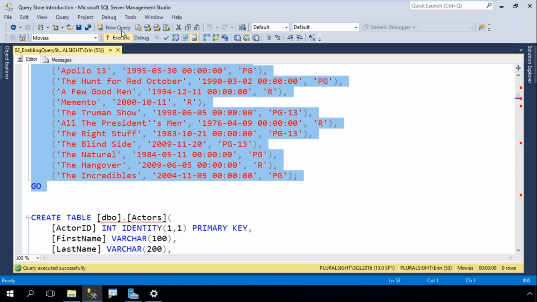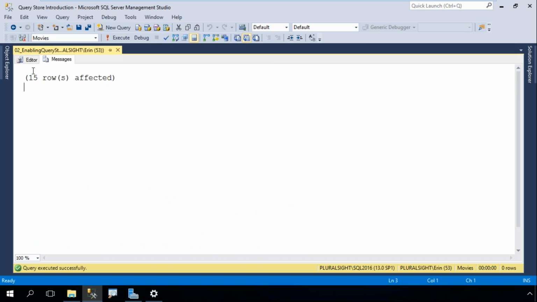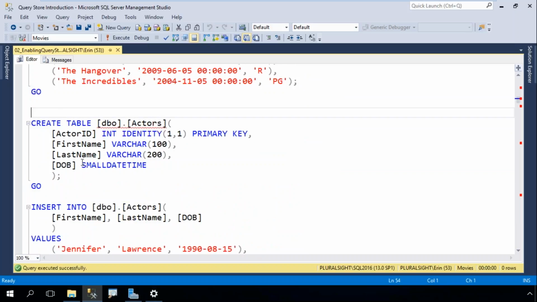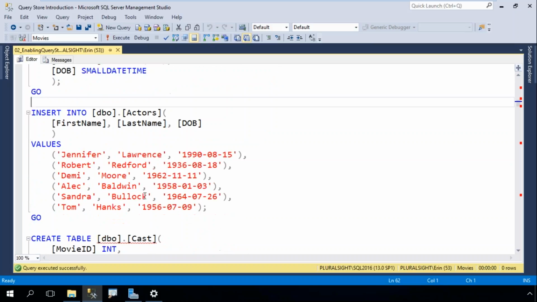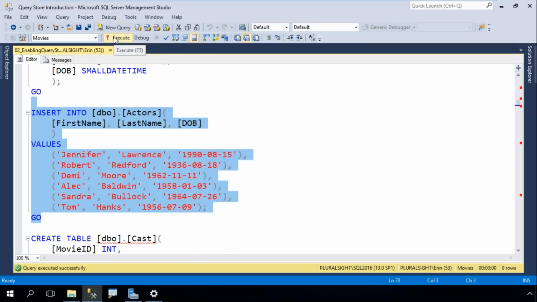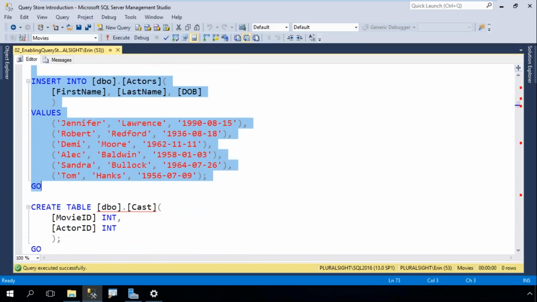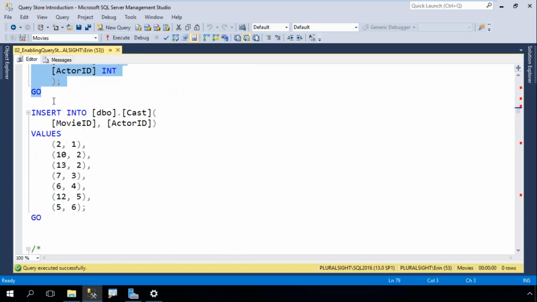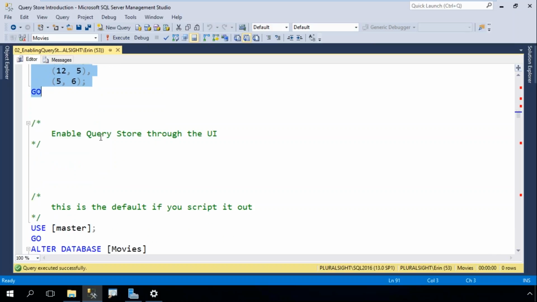I picked movies because I really like movies, so it gives me some fun data to work with as opposed to order information. I'm going to create a table for actors. And then we'll insert some actor information into that table. And then I've got a table for cast, which basically lists the movies and the actors. This is a very small database. So we'll add some rows there. Now I've got some stored procedures.